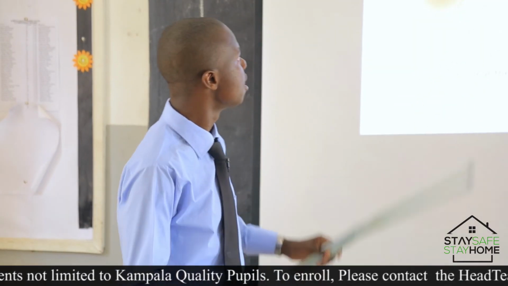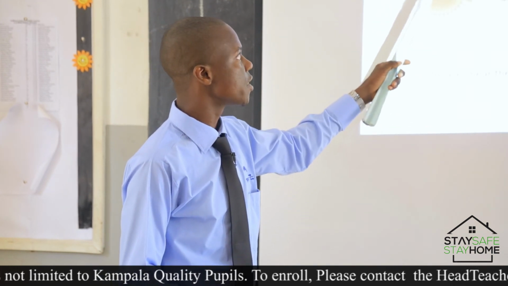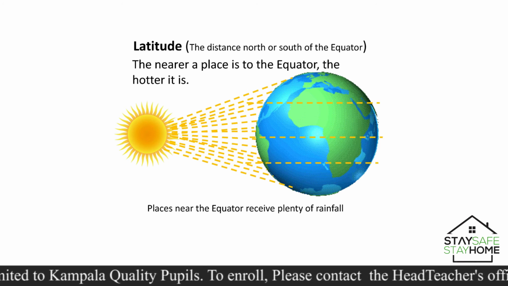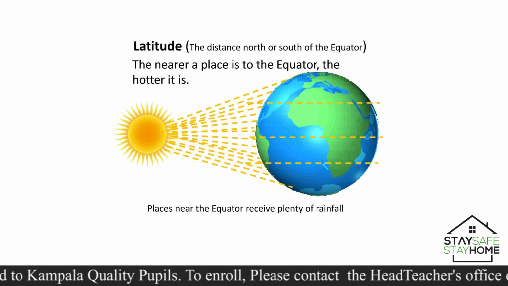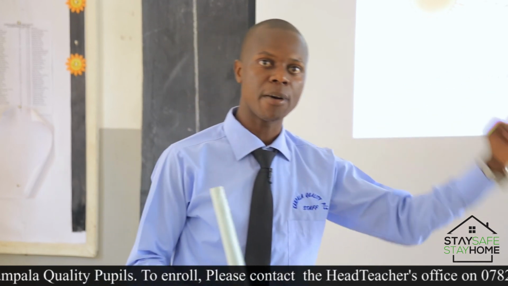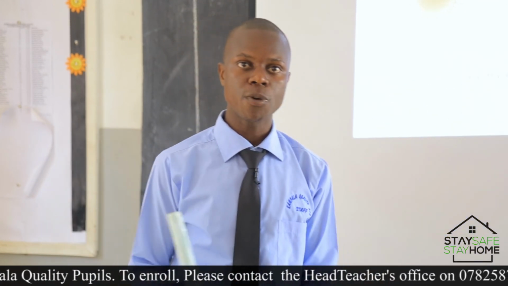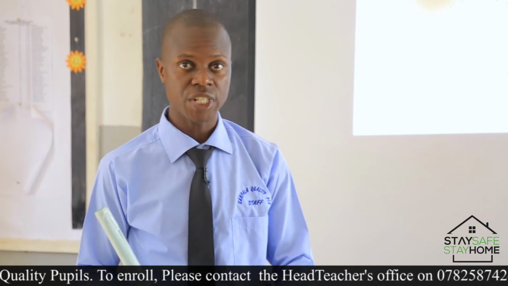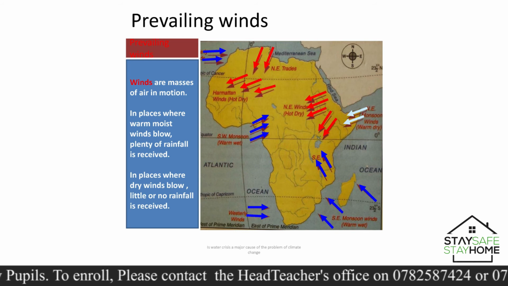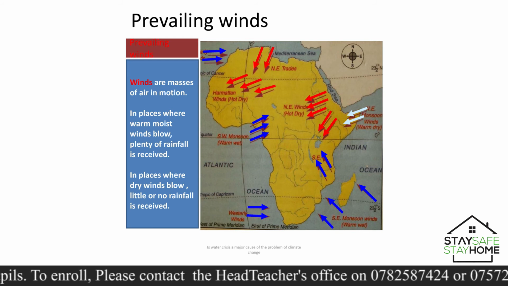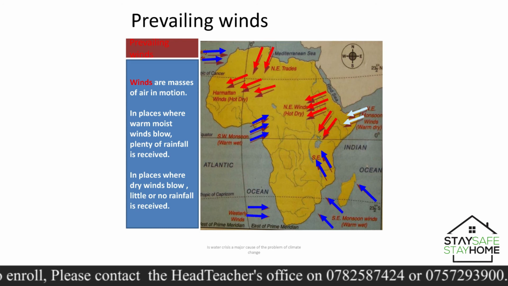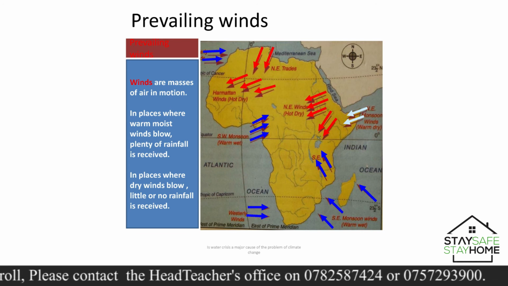So human activities. Now this is about latitude, the distance north or south of the equator. Those places near the equator experience direct sunshine. As they experience too much sunshine, there is a high rate of evaporation and transpiration. Altogether, we refer to this as evapotranspiration. We shall look at it ahead as we go. We can look at another picture, okay? Prevailing winds are winds that blow towards particular directions at a particular time. They also cause a change in the climate of an area.